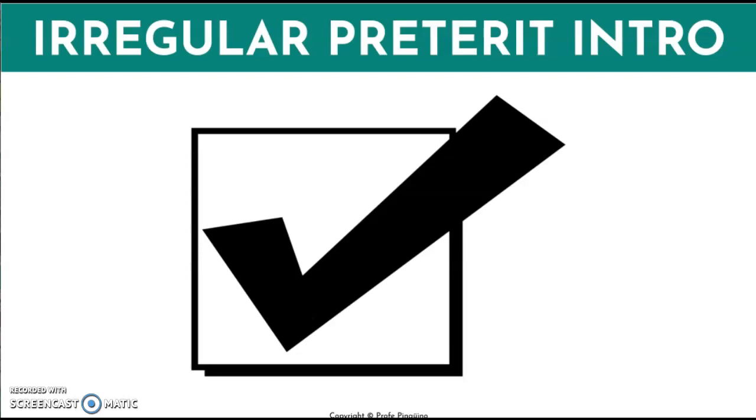Hello class, today we are going to learn how to conjugate irregular verbs in the preterite. The preterite tense has many irregular verbs, so it is really important that you take lots of notes. Please be sure to pause the video and take notes accordingly. So let's begin.